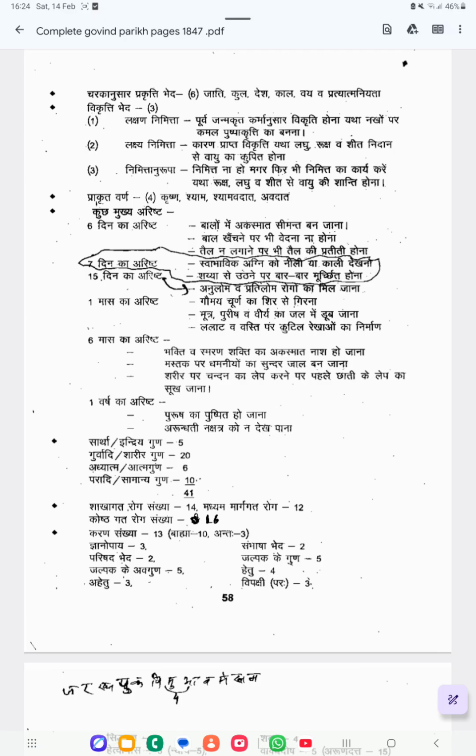Okay, so here Shakagada Roga Sangya 14 they have mentioned, but it is actually 15. So 15 Shakagada Roga, Madhyama Rogas are 12, and Koshtagada Roga, otherwise known as Abhyantara Rogas, are 16 in number.